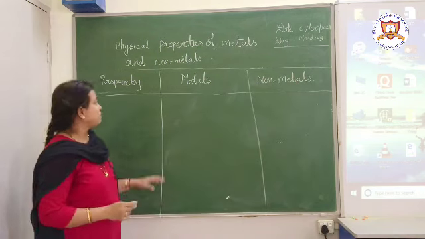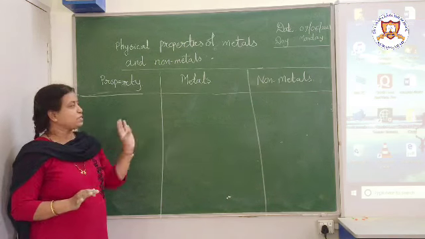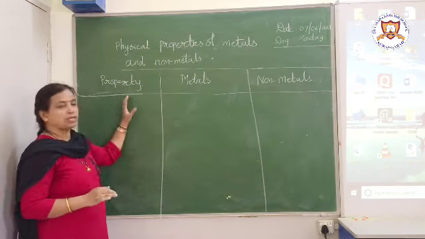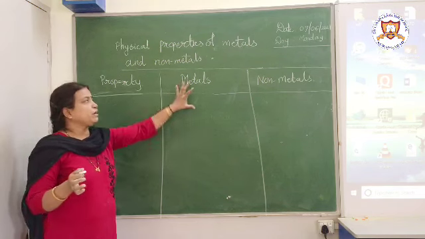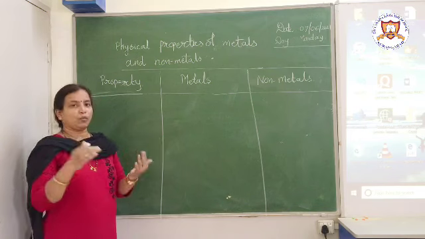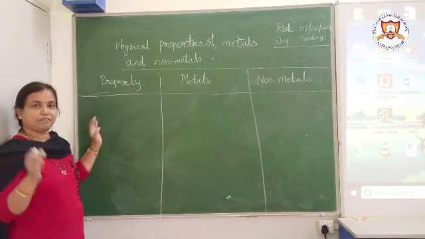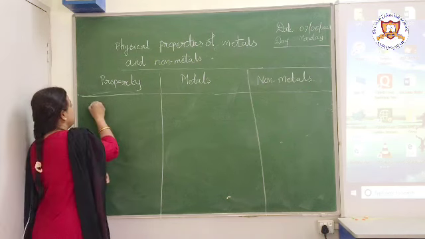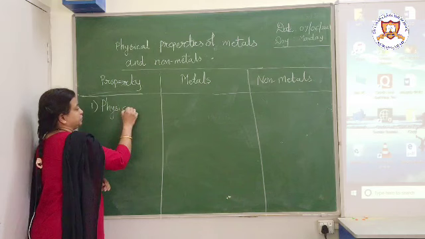Have you understood this? For our convenience, we have made these 3 columns. Here I will be writing one property at a time, and we will be seeing whether metals possess it or non-metals possess it, or how it is different in metals and non-metals. So let us start with the first property. First, we will talk about the physical state.